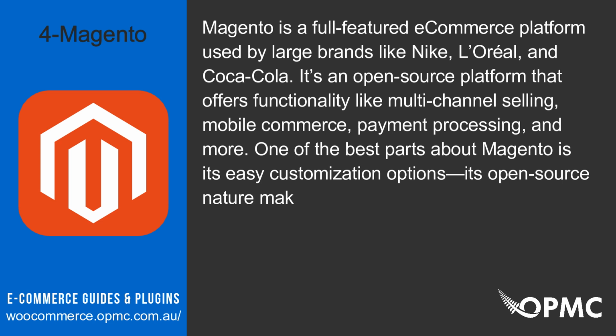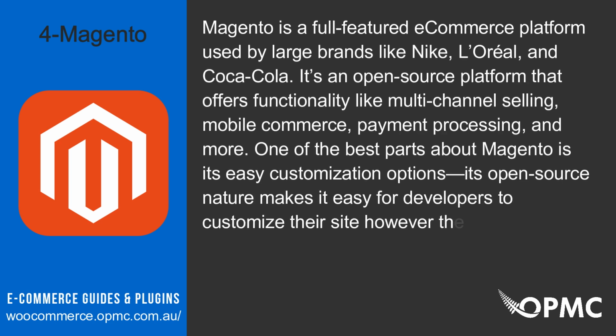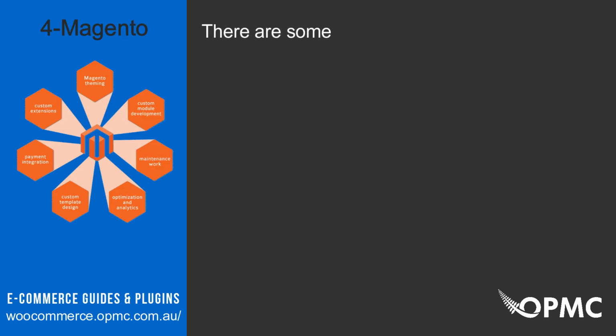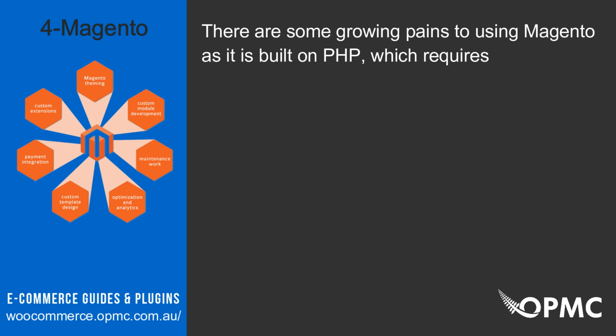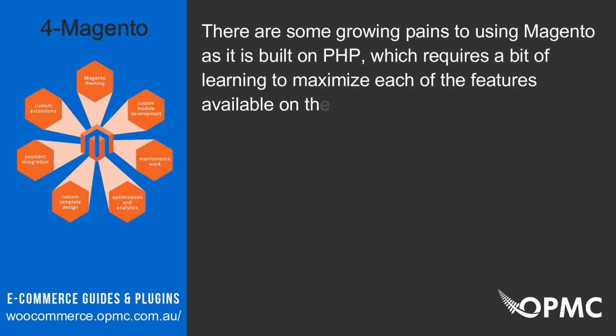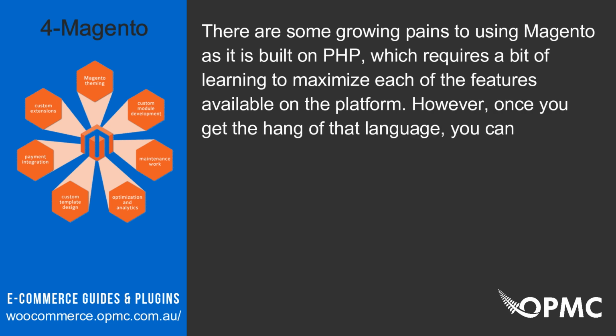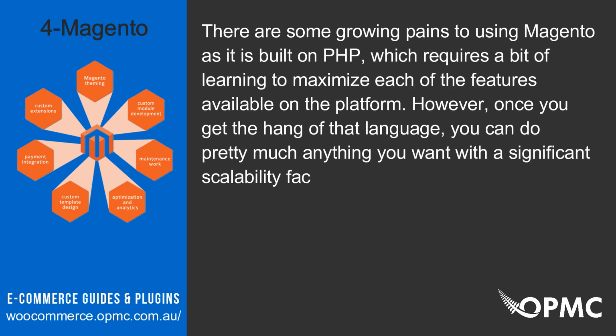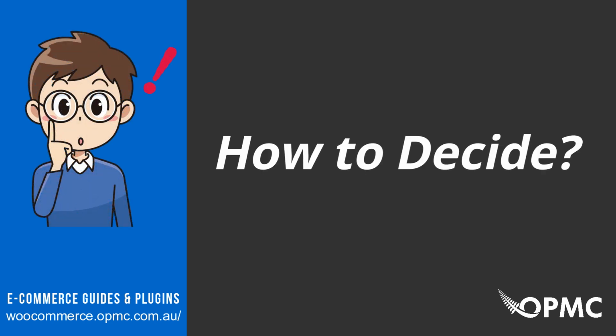Its open-source nature makes it easy for developers to customize their site however they want. There are some growing pains to using Magento, as it is built on PHP, which requires a bit of learning to maximize each of the features available on the platform. However, once you get the hang of that language, you can do pretty much anything you want with a significant scalability factor.